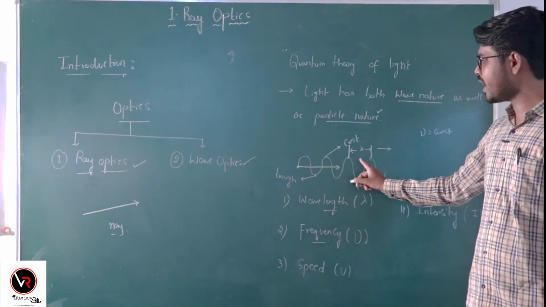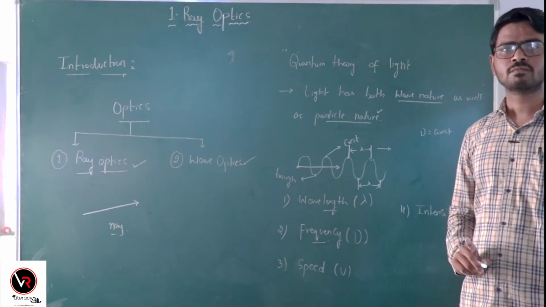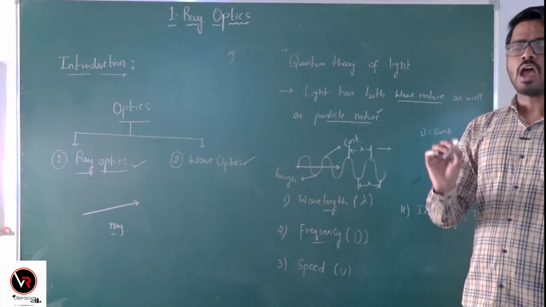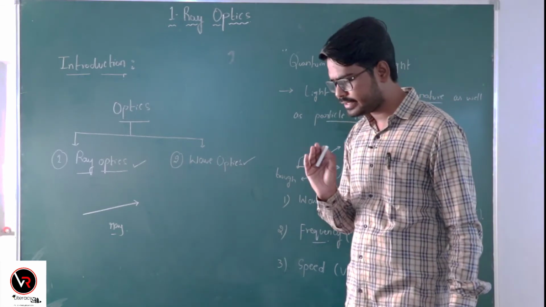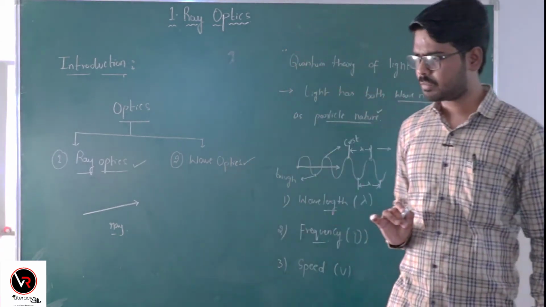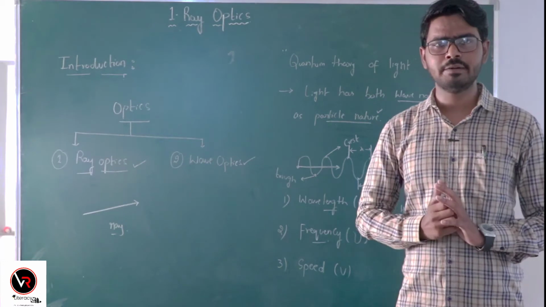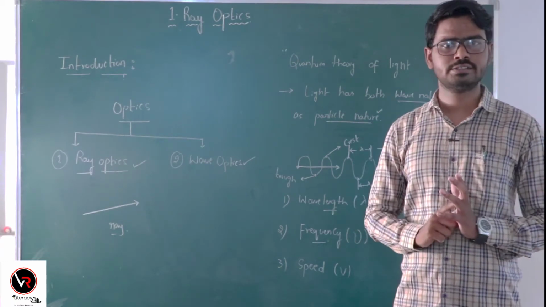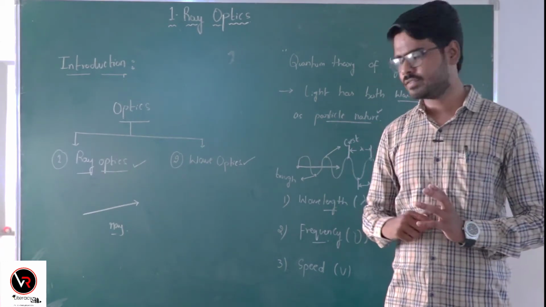Also, the wavelength of the light wave is constant as soon as it is traveling in a particular medium. For example, if it is traveling in an air medium, wavelength is constant, even after the reflection. We will discuss that later.